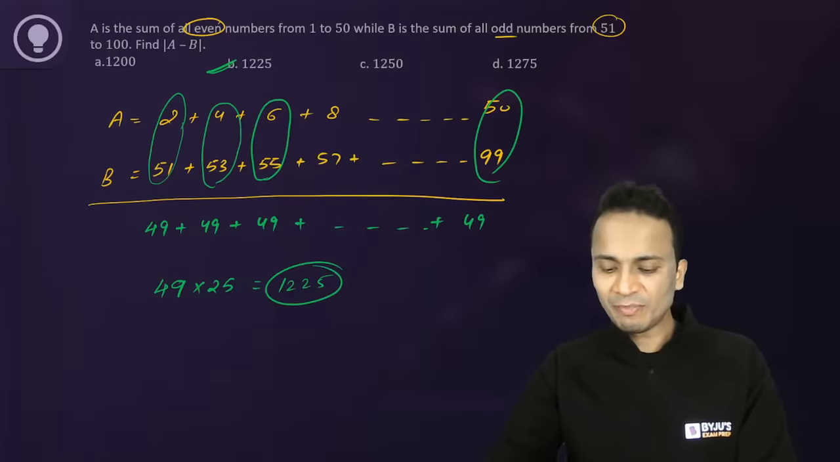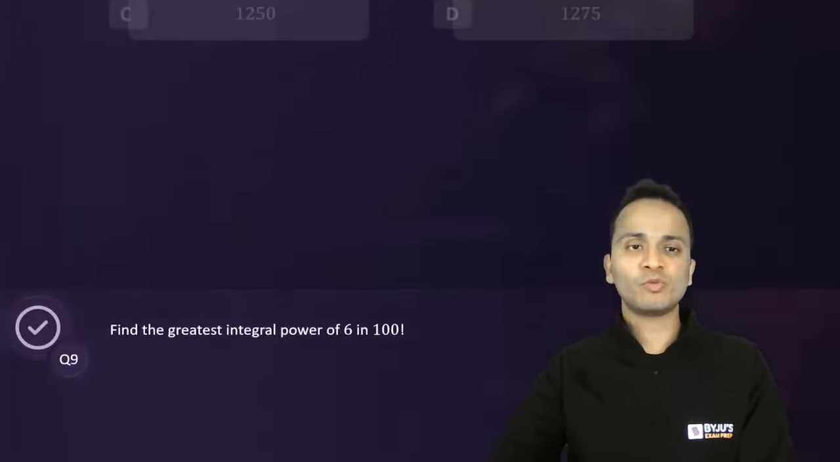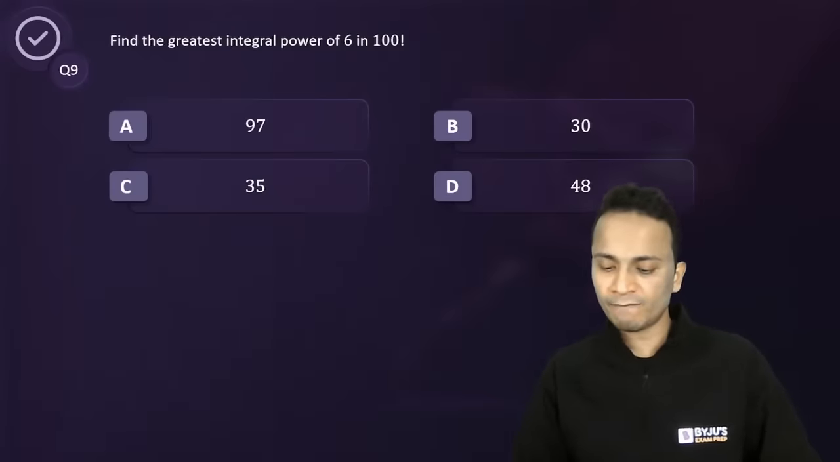Okay, so did no one use this method, or has someone used it? Let's move ahead. Bhavin has used this method. So the correct answer here is 1225. Let's move towards question number 9. Find the greatest integral power of 6 in 100 factorial.